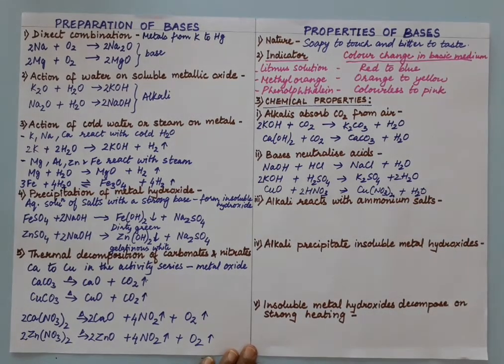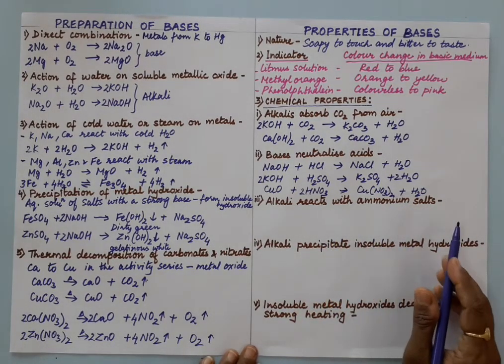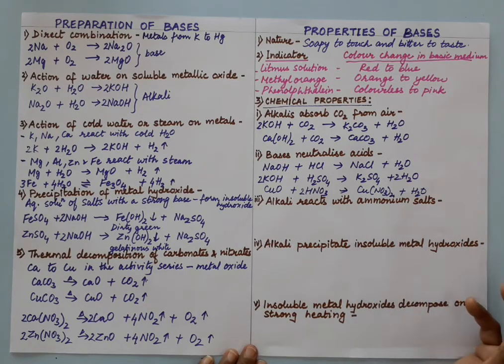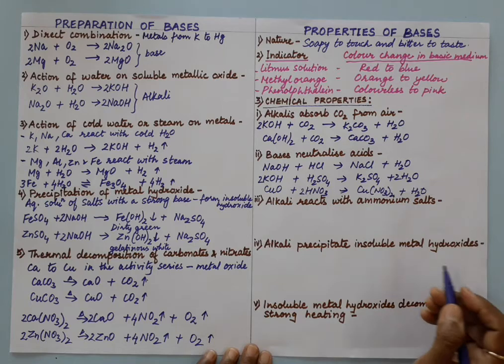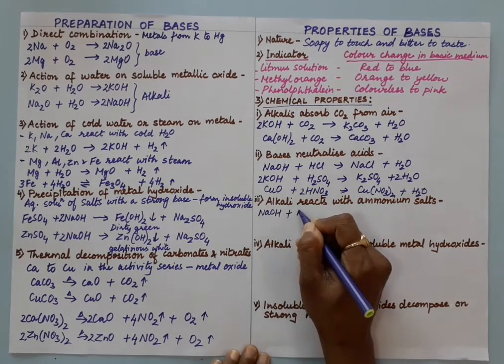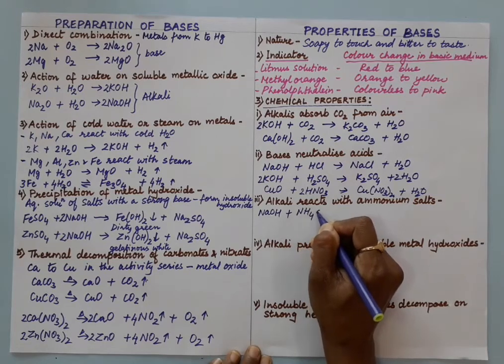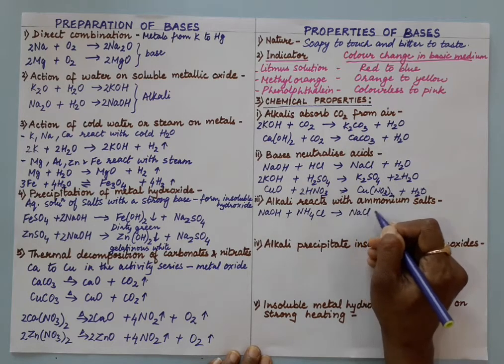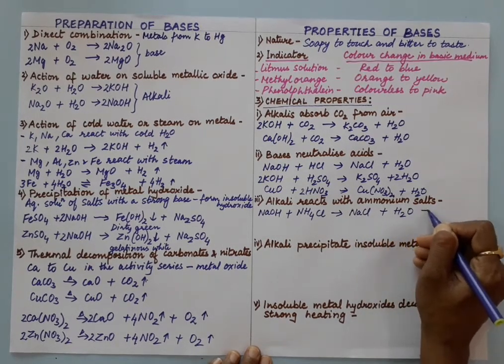Okay. Now next is alkali reacts with ammonium salt, and whenever any alkali reacts with ammonium salt, it will liberate ammonia gas. So here if we take alkali NaOH and ammonium salt, you can take ammonium chloride, carbonate, phosphate. Okay, so you are getting here corresponding salt plus water plus ammonia.